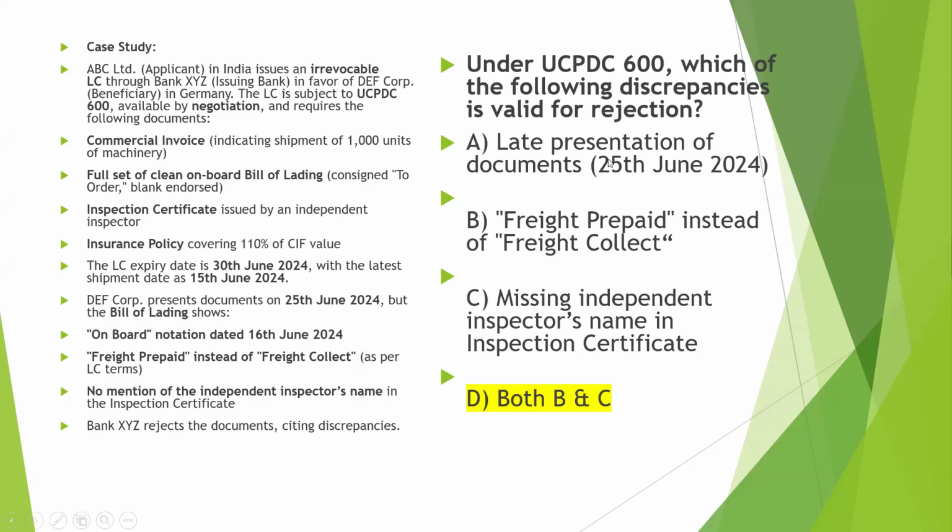So it has reached on 25th June. So the first will not be a valid rejection reason. Presentation is within the time because the LC expiry date is also there, 30th June, and they are presenting on 25th June. So freight prepaid instead of freight collect and missing independent inspector name, these both are the correct answer.